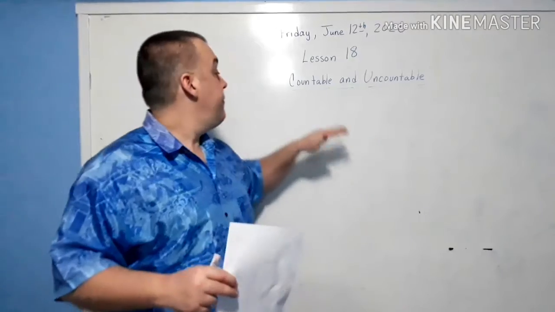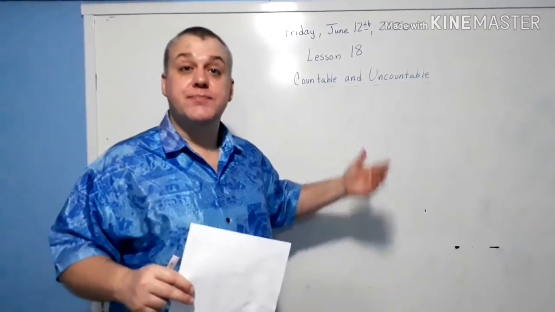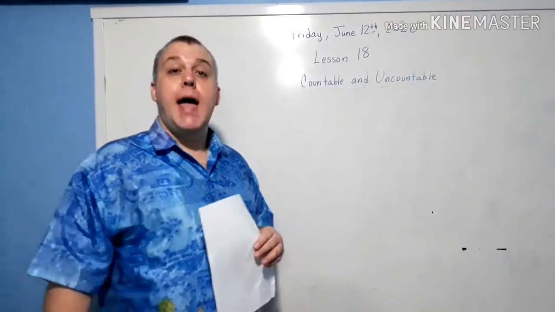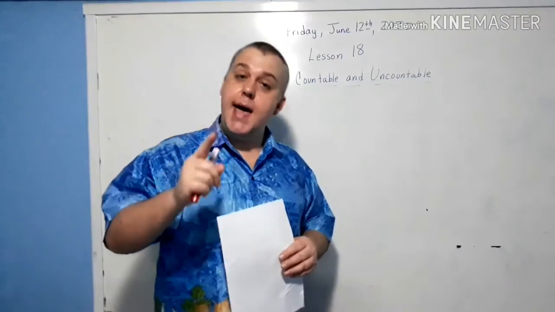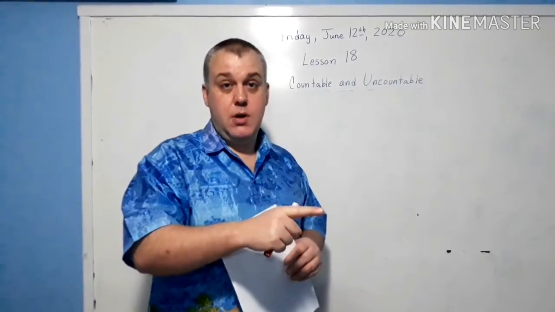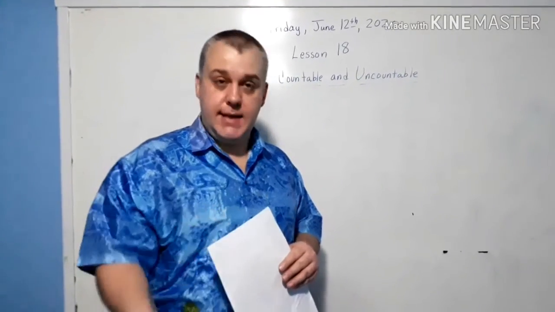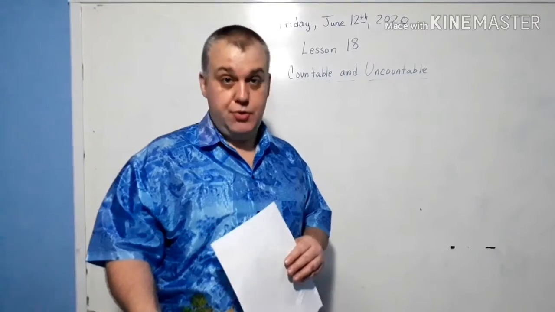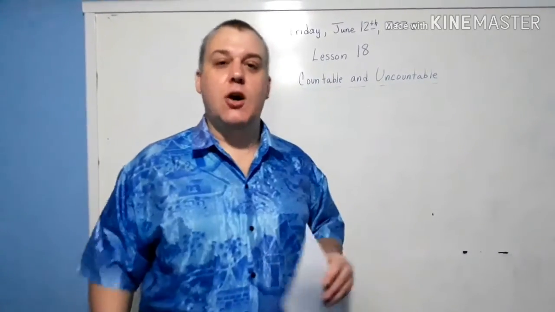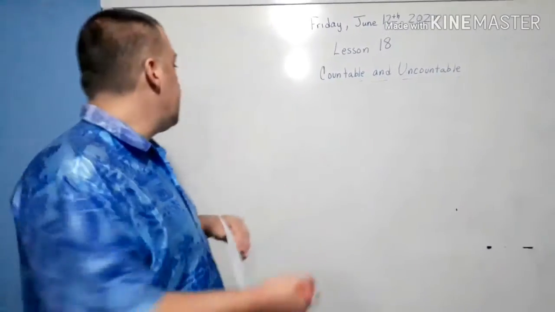Alright? But things like chairs, cats, dogs, those are countable. You can say, I have a chair. If you can say a in front of it or an, then it's countable. If you can put an S after it, then it's countable. Do you understand? I can't hear you, so you can talk to the video if you want. Alright. So let's do an example.